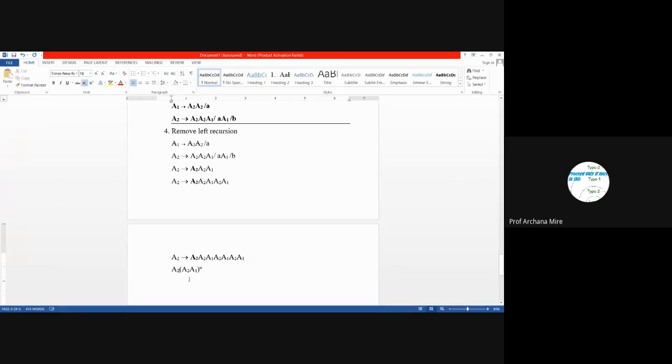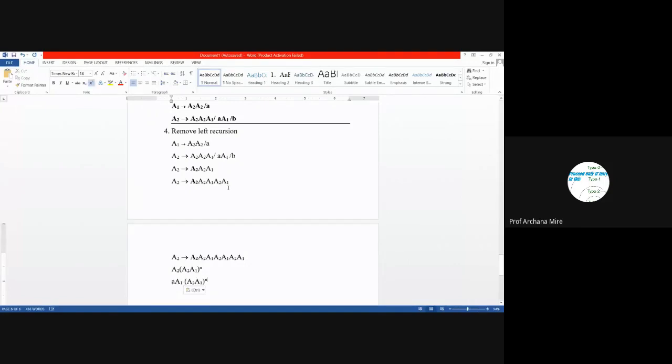If we replace this A2, let's rewrite it again. If we replace this A2 with AA1, then we will be able to get the strings like this.